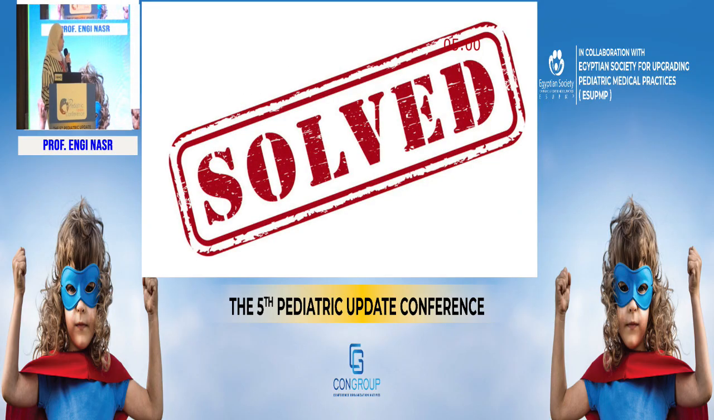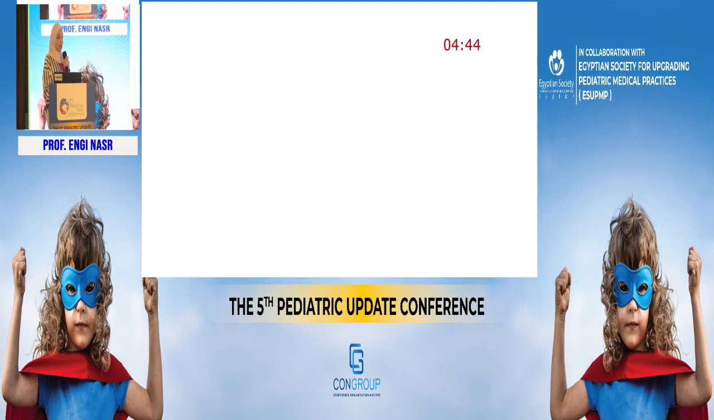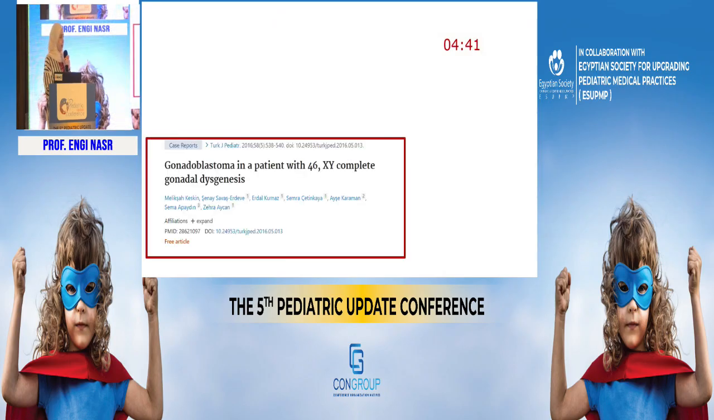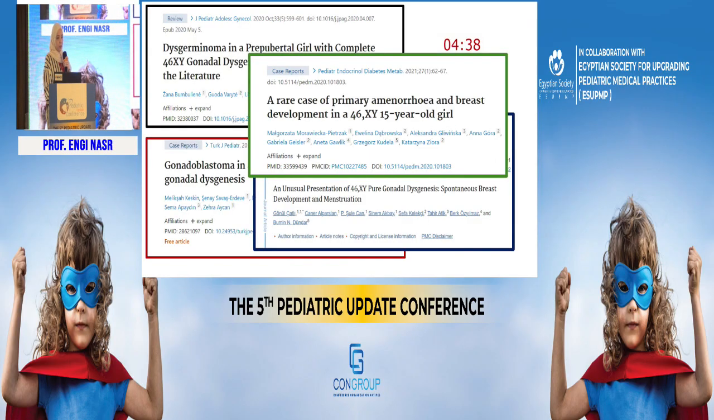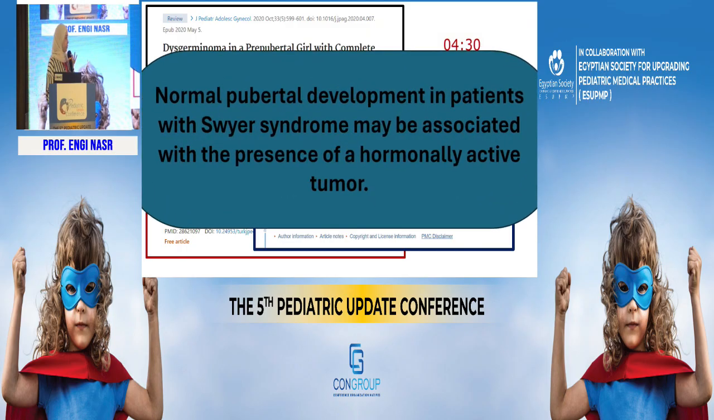Why? Because patients of 46XY gonadal dysgenesis have high risk of germ cell tumors, dysgerminoma, gonadoblastoma, and mixed germ cell tumors that may present as in a previous case as abdominal masses, or it may present, as in our case, as a spontaneous onset of puberty. And as in many case reports, all of these case reports presented with spontaneous onset puberty in patients with 46XY complete gonadal dysgenesis. So the key message of all these case reports is that normal pubertal development in patients with Swyer syndrome should be an alarming sign of the presence of a hormonally active tumor.